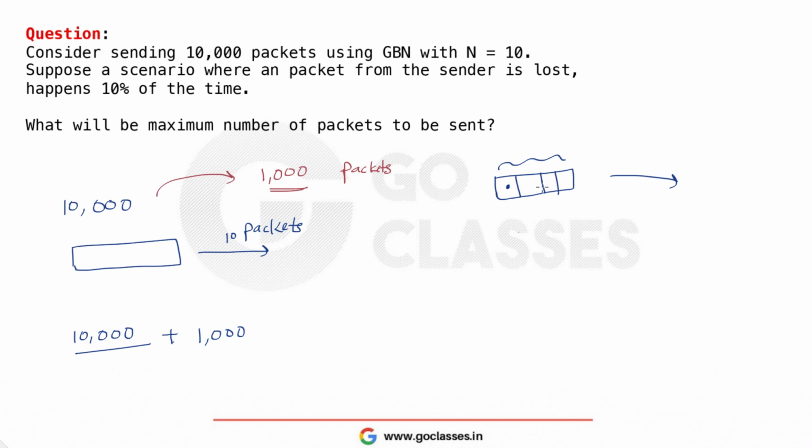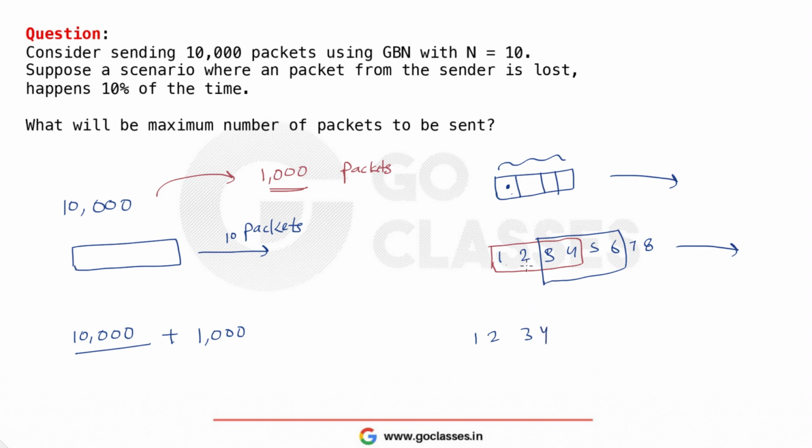Suppose you are sending 4 packets, and you get the acknowledgement for the first packet and second packet. So let me write like this: 1 2 3 4 5 6 7 8. And let's say that in a window you have 4 packets, and now the third packet got lost. So you have sent 1 2 3 4 already. You will receive the acknowledgement for the first and second packet. And now since the third packet got lost, this window will not slide after it.